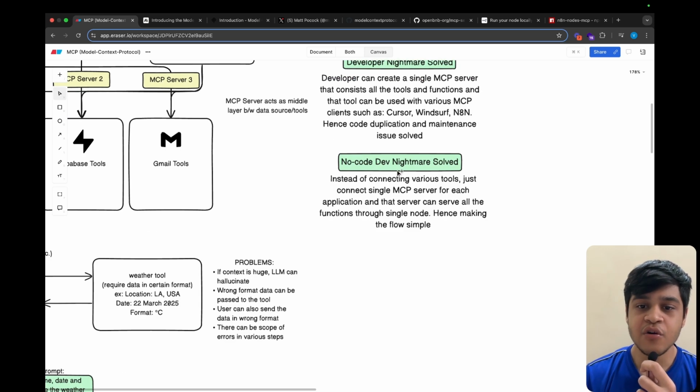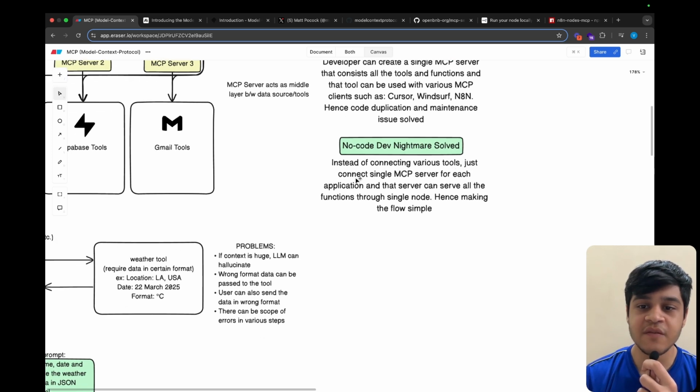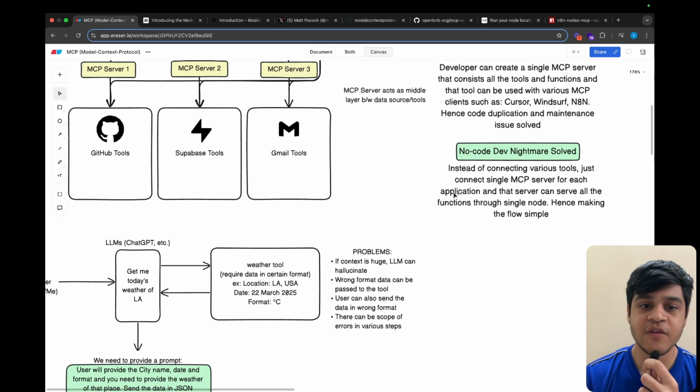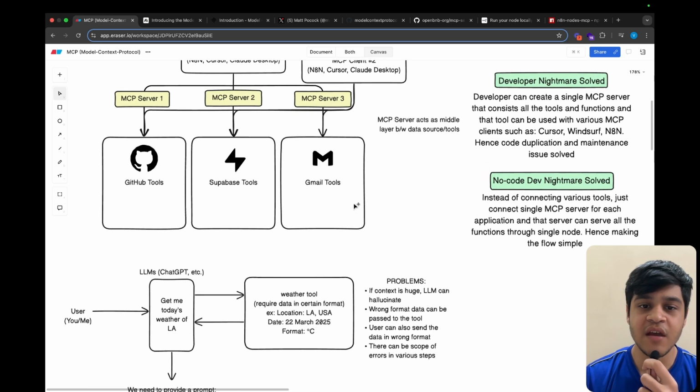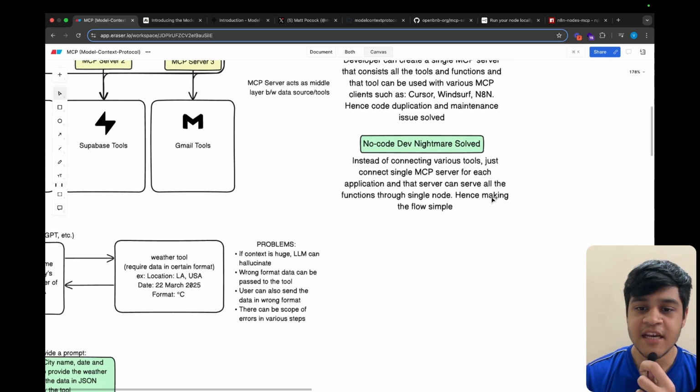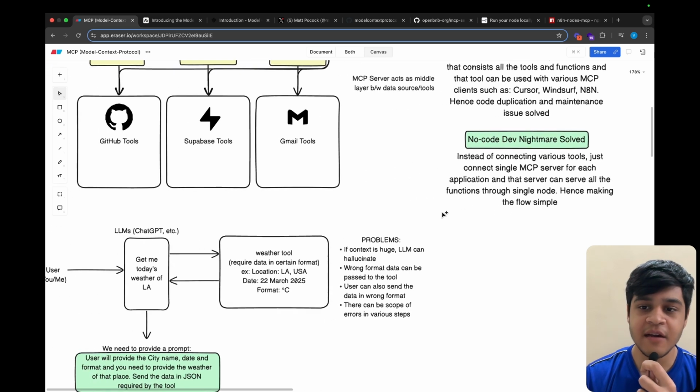Secondly, the no-code developer nightmare is also solved. Instead of connecting various tools, we just need to connect a single MCP server for each application, and that server can serve all the functions through a single node. So for example, if I need all the tools that are present in Gmail, I can create an MCP server for the Gmail tool, and I can get all the functions that are in Gmail. So hence making the flow simpler and more convenient.